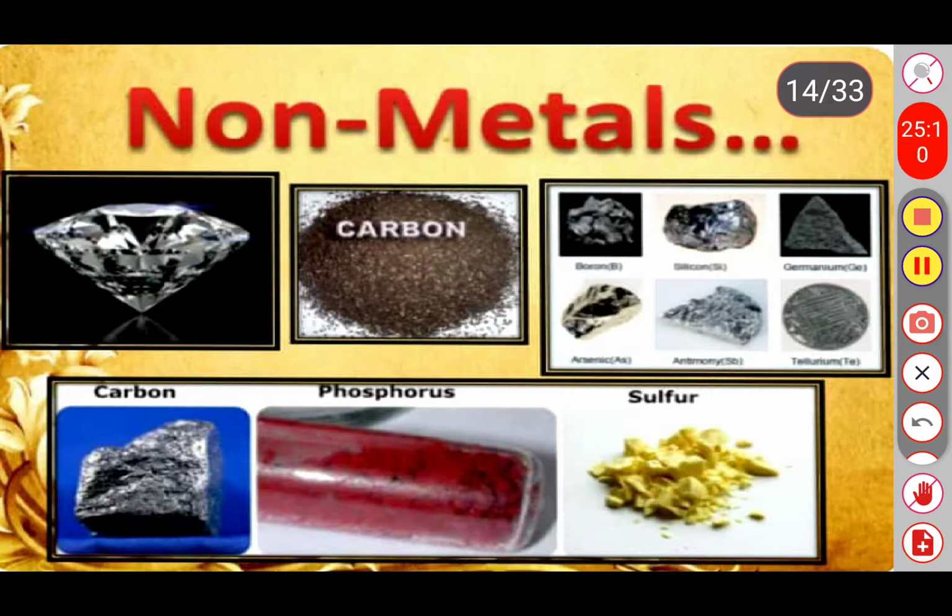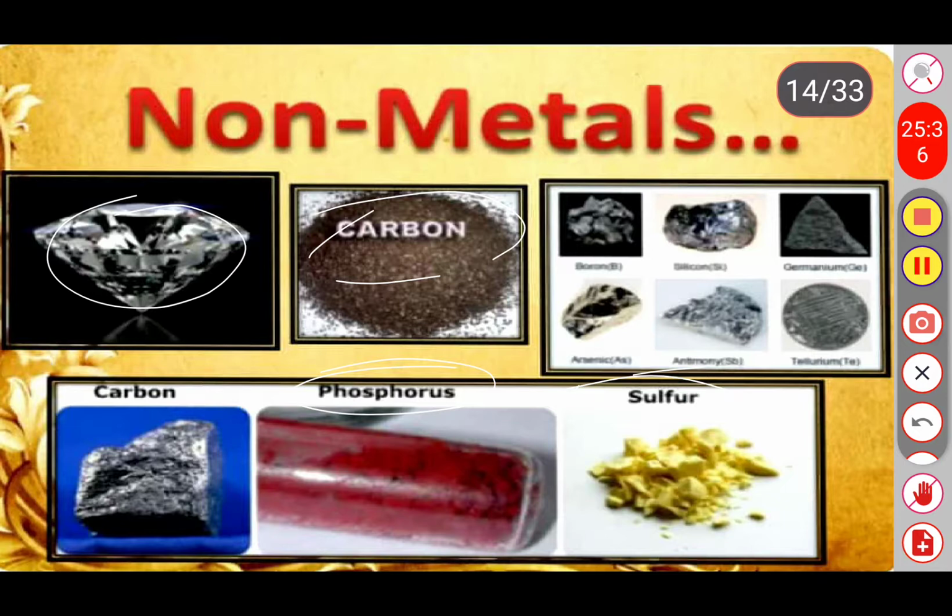See, some of the examples are given here. The first one is carbon. This is diamond, carbon, and the next ones are phosphorus and sulfur. So these are some of the examples of non-metals: bromine, neon, argon, oxygen, nitrogen. These are also some of the examples of non-metals.